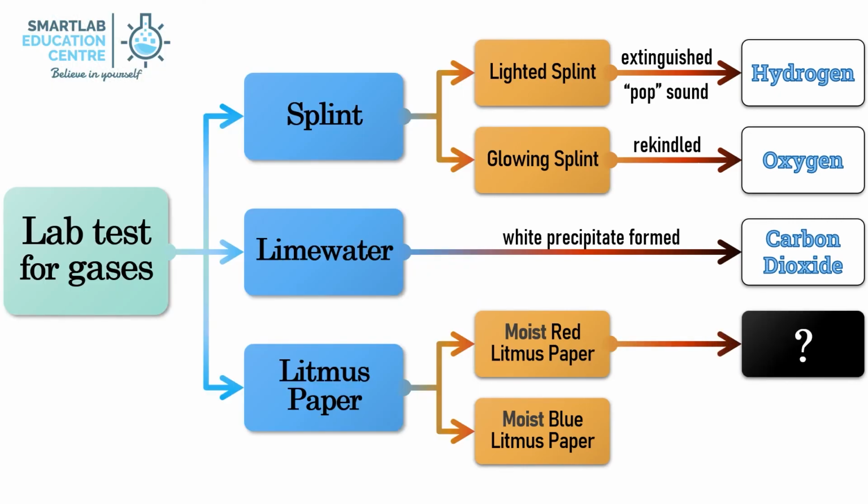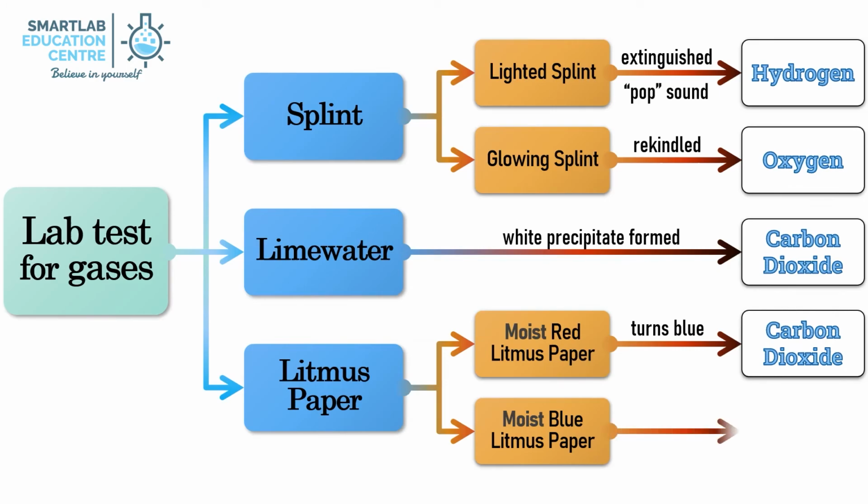If moist red litmus paper turns blue, ammonia is confirmed. If moist blue litmus paper turns red, ammonia is confirmed.